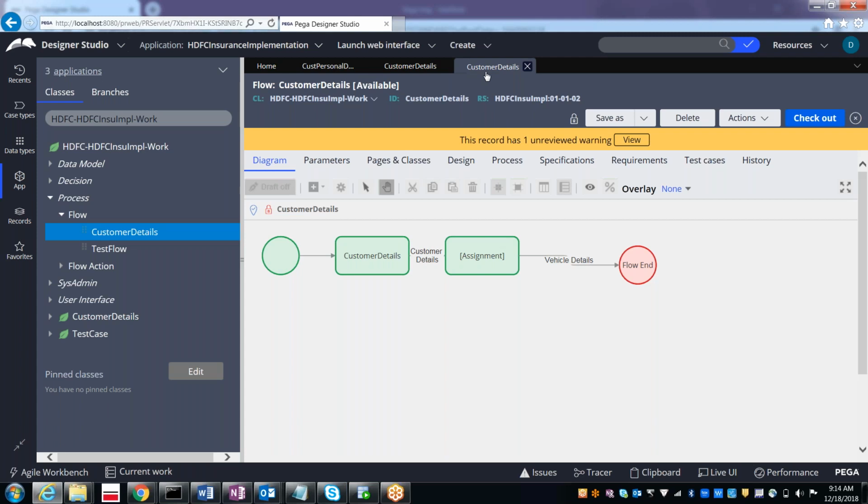So what is an activity? Why do we need to go for activity? Generally, in any programming language like C, C++, Java or .NET, we have something called functions or methods. So what is that function? We will be doing some kind of business processing.